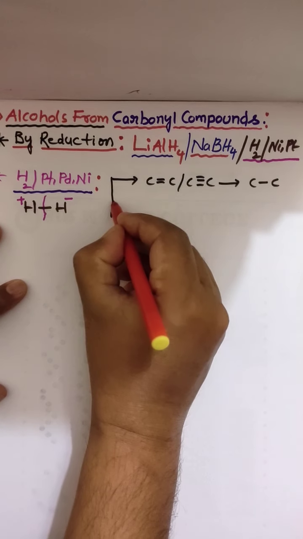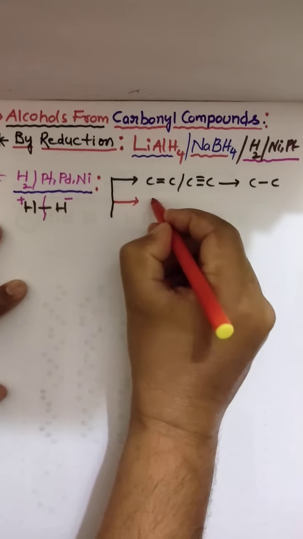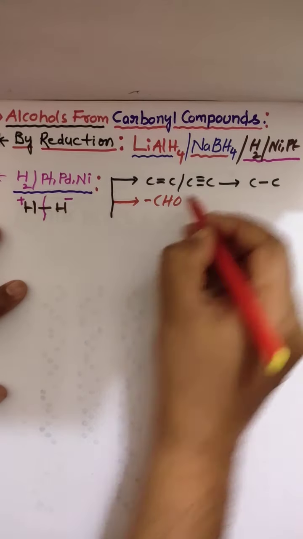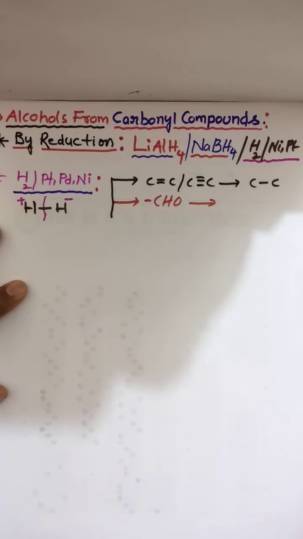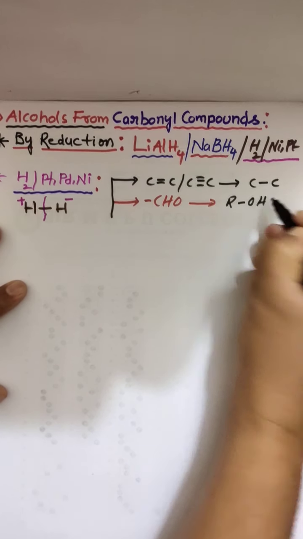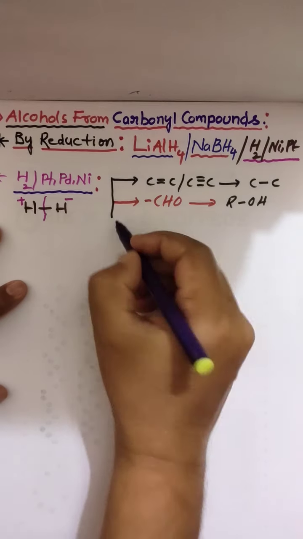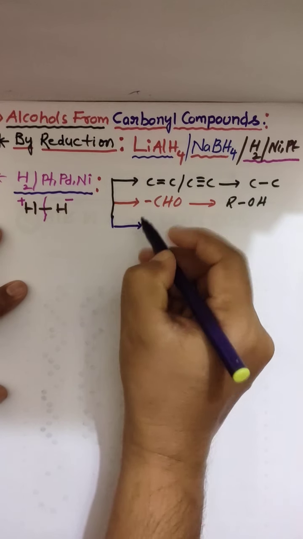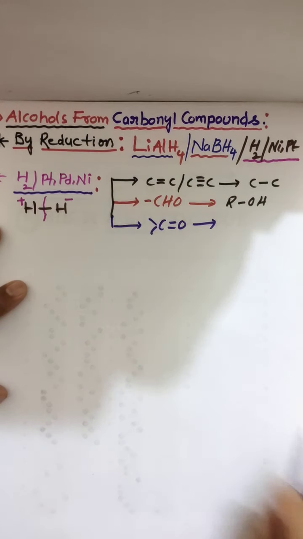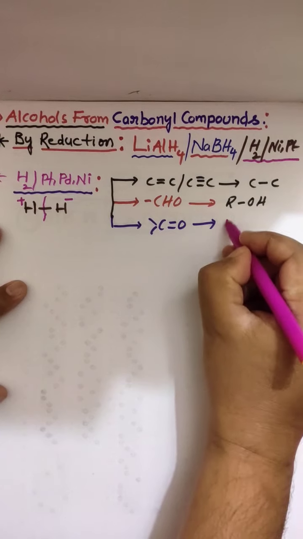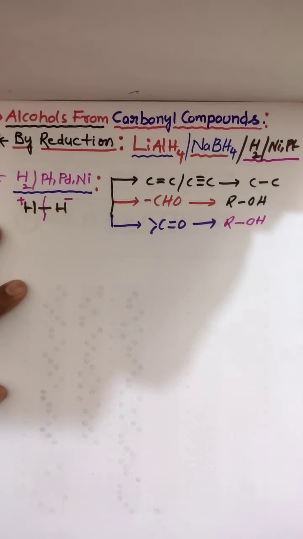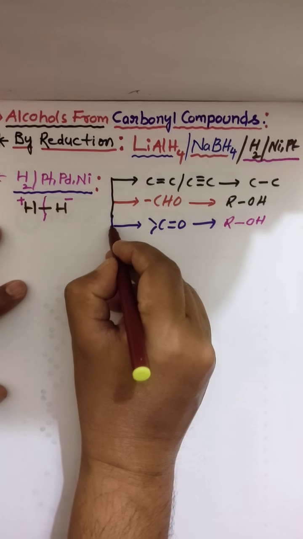Next, this can reduce aldehydes to alcohols. Clear? Next, ketones can be reduced to alcohols.